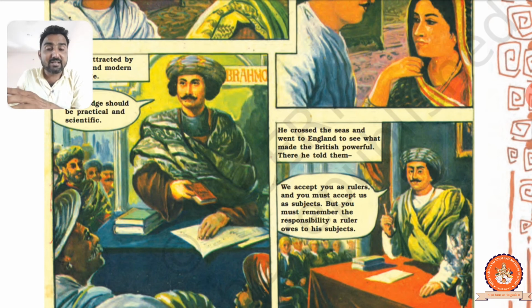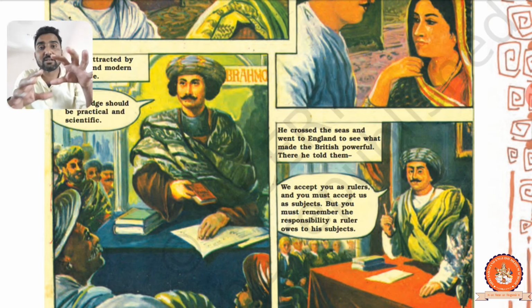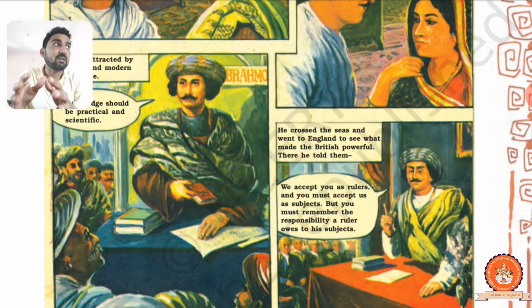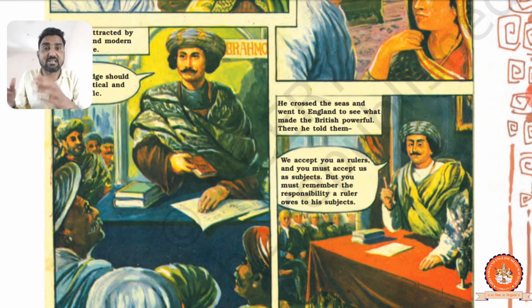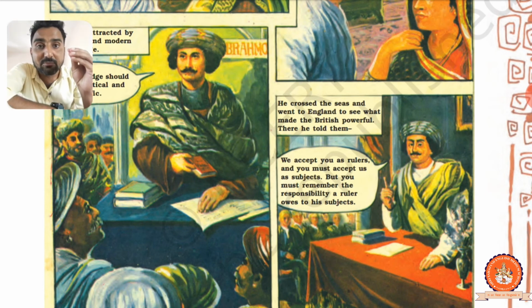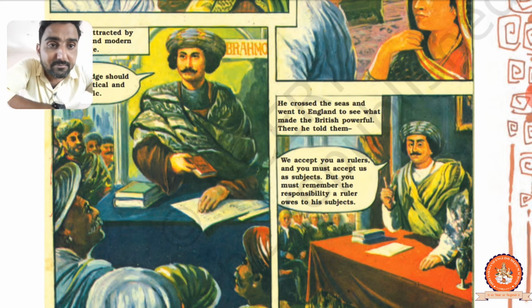They reached England, searched, studied, and observed everything. They wanted to know completely, and then returned to India to explain everything to his people: what was going on in England, and which things made England very powerful.